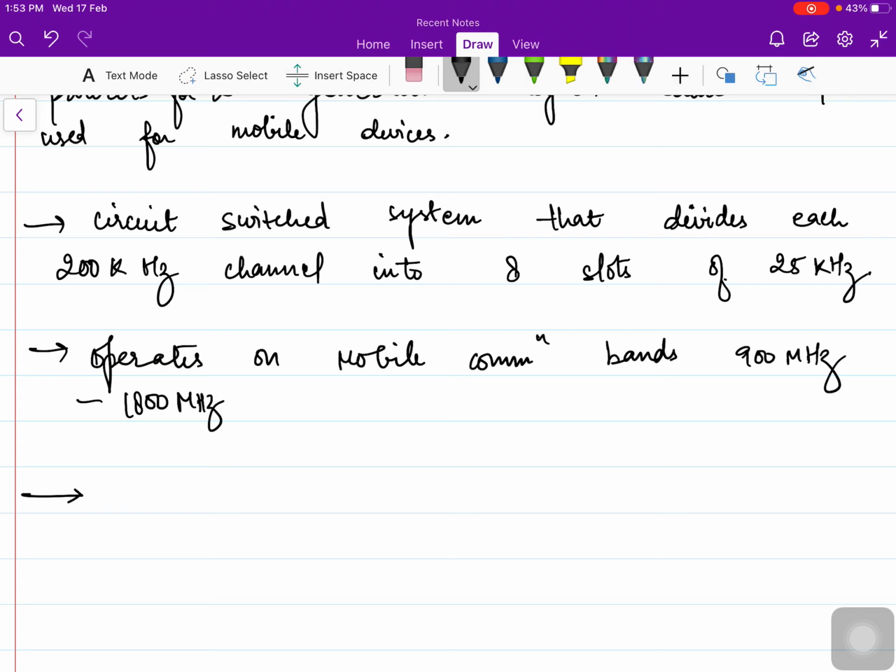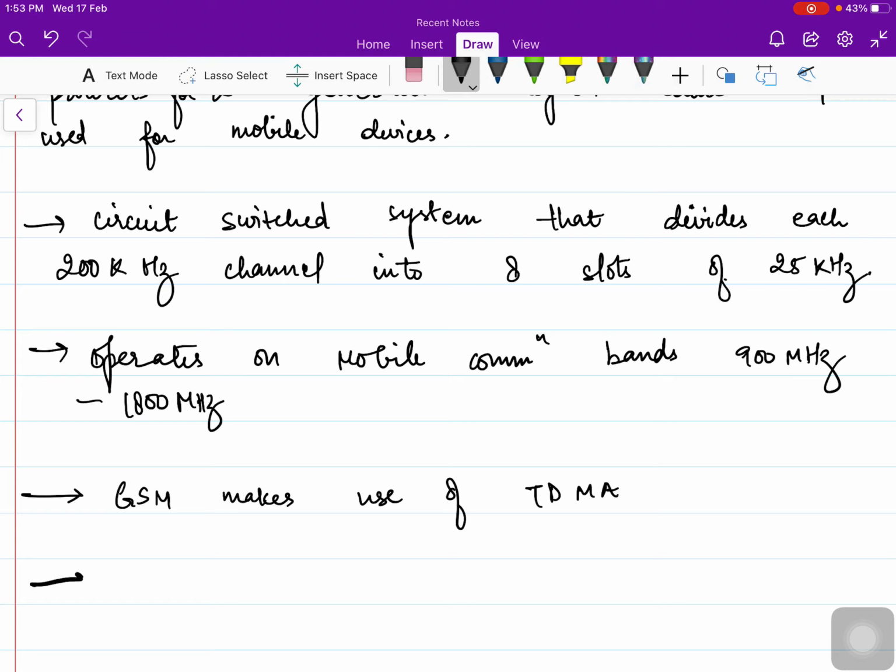And the next feature we should remember is one of the features of second generation, that GSM makes use of the TDMA technique for spectrum sharing. That is the time division multiple access technique. So these are the major facts and figures about GSM which we should remember.